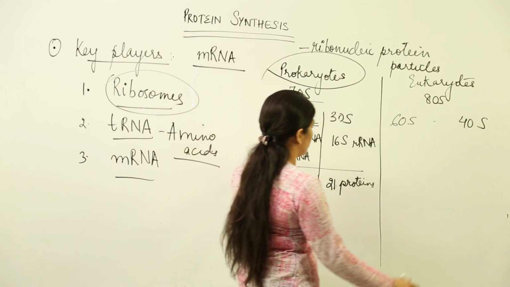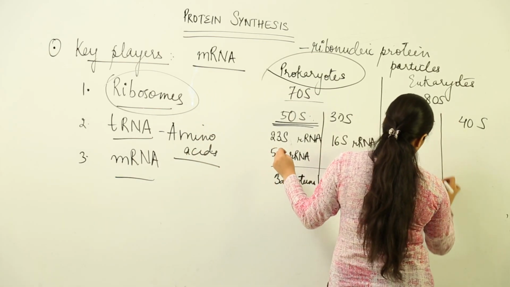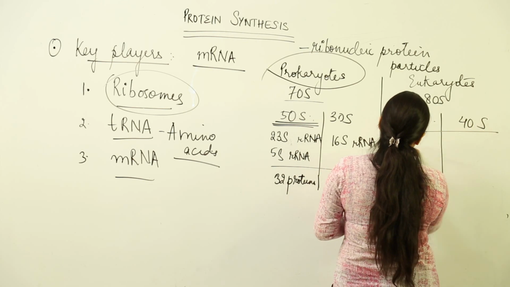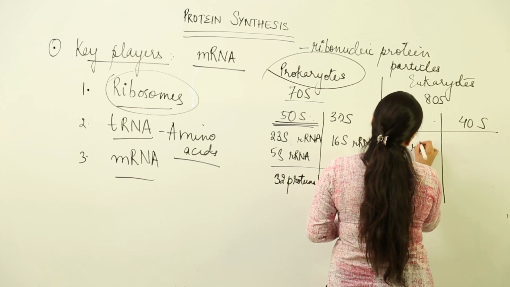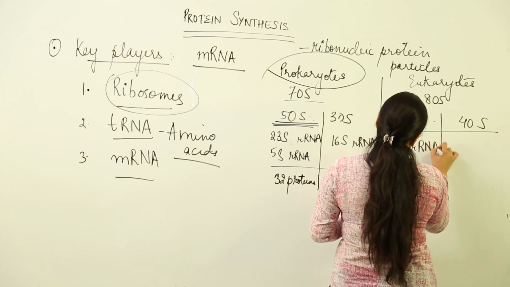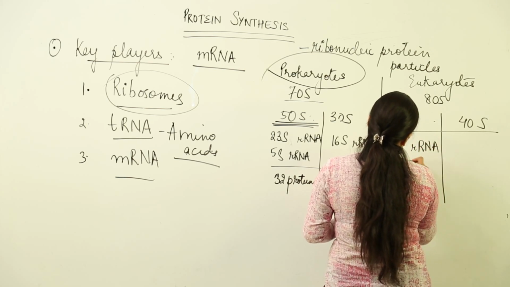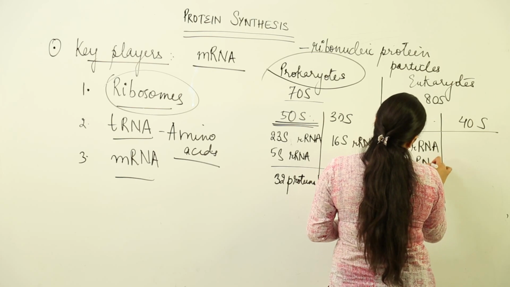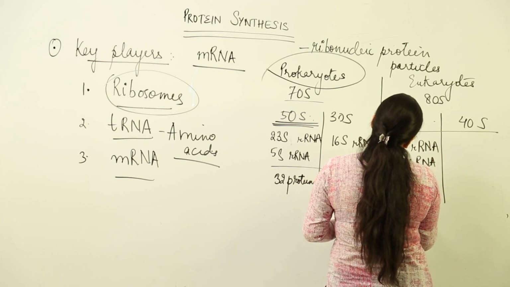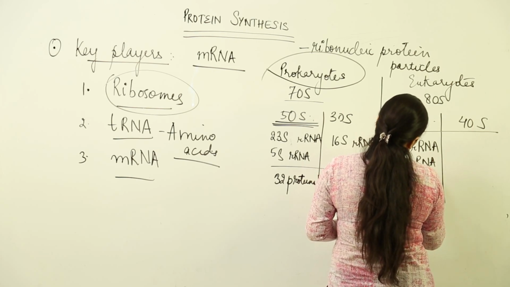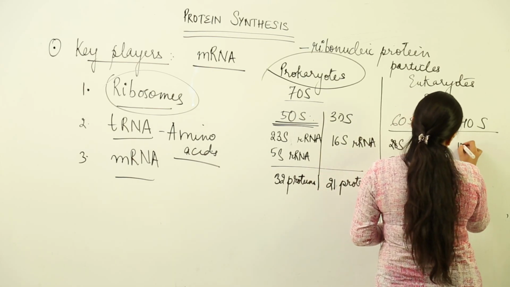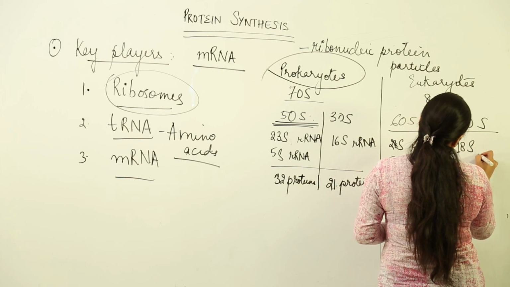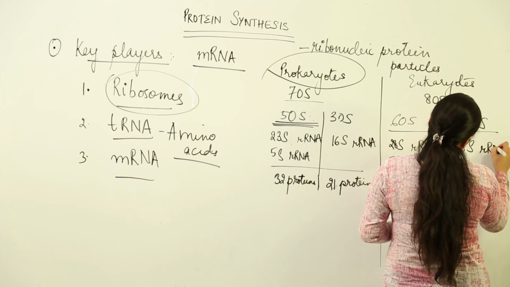Talking about eukaryotes, they have 60S and 40S, of course. In the 60S you have 28S ribosomal RNA. Apart from that, you have 5S ribosomal RNA, and you have 5.8S ribosomal RNA. So, these are the types of RNAs which are present. In the case of 40S, that is the smaller subunit, you have 18S ribosomal RNA.